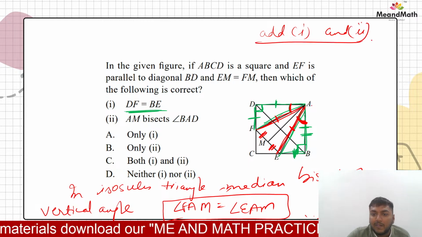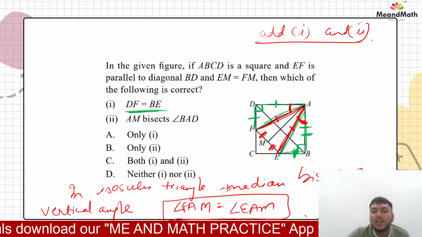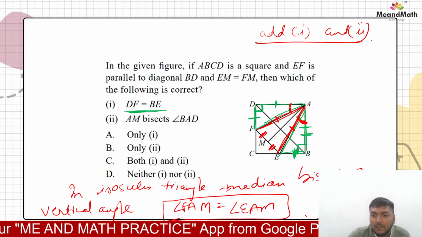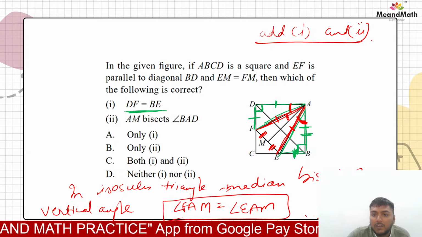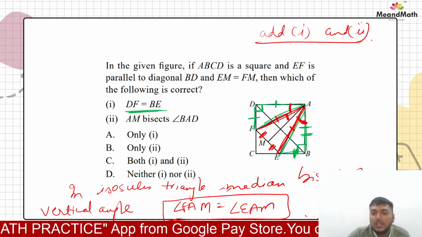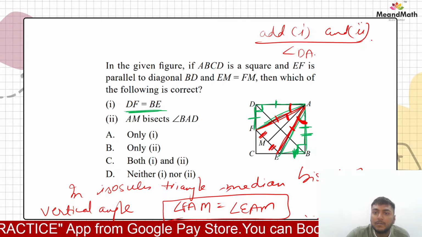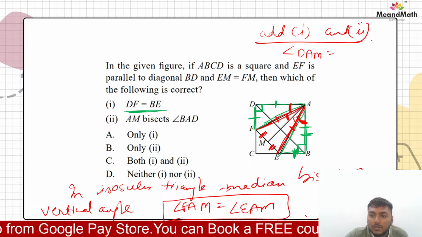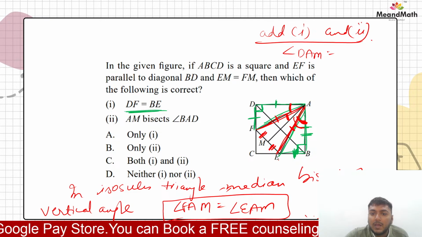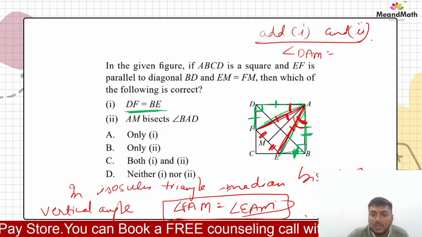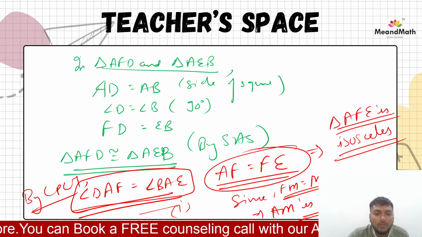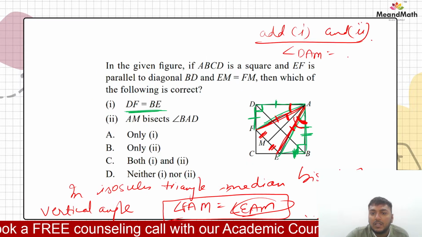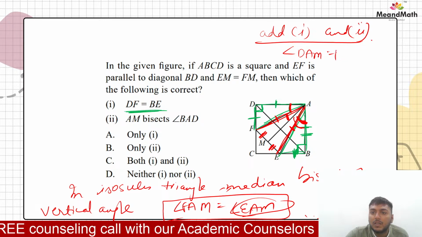So FAD and FAM together become MAD, that is, angle DAM. This will be equal to the sum of these two, MAE and EAB, if you can check. So DAM is equal to BAM.